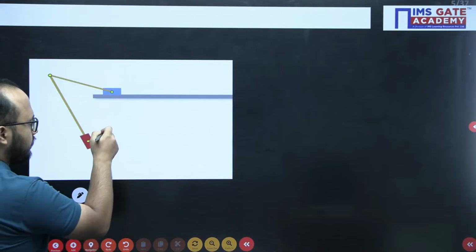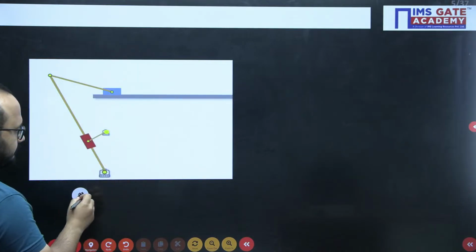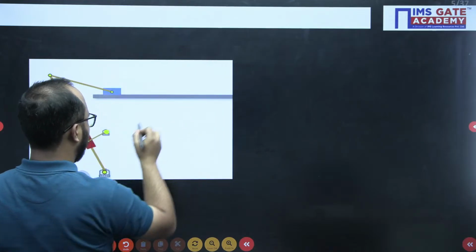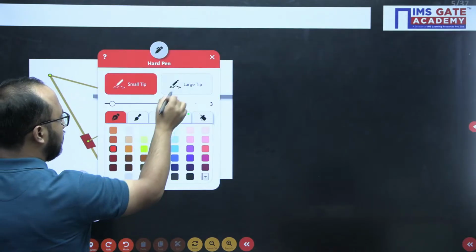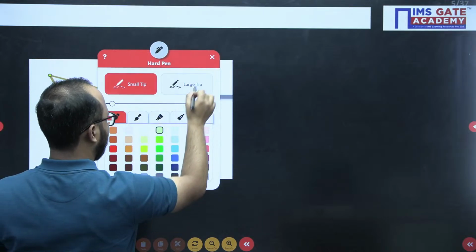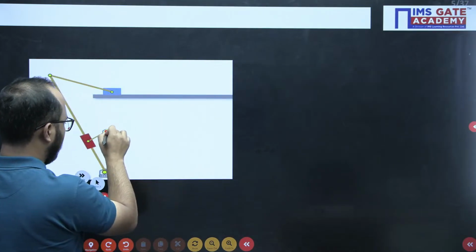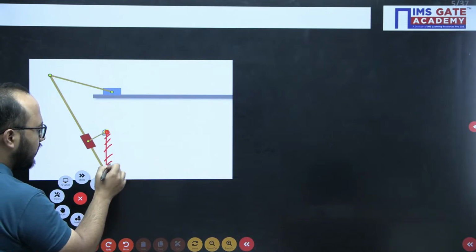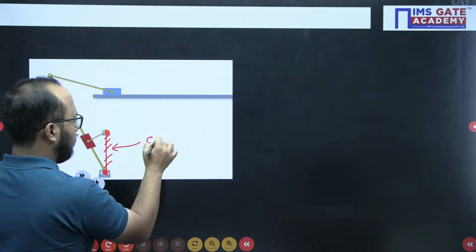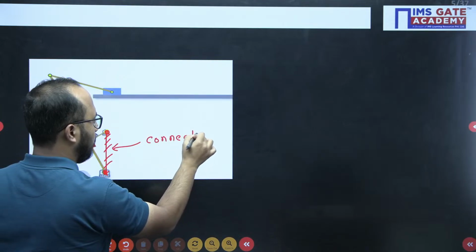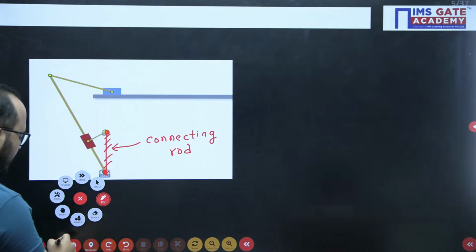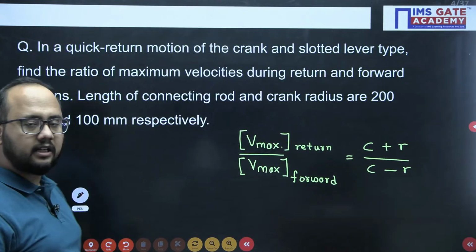Suppose these are the two fixed centers. The distance between the two fixed centers is the connecting rod.